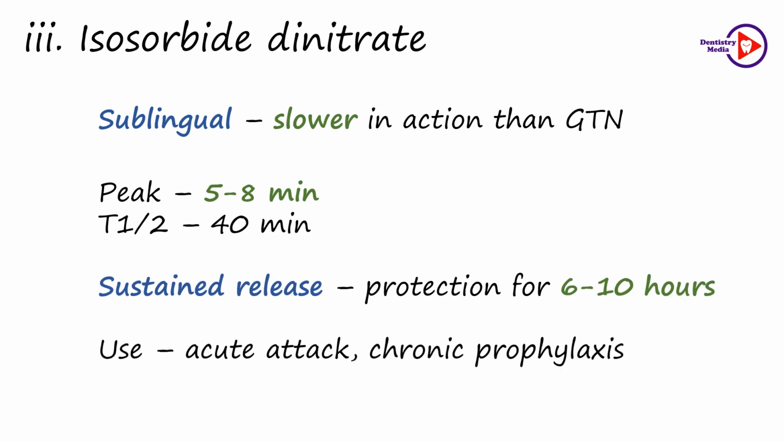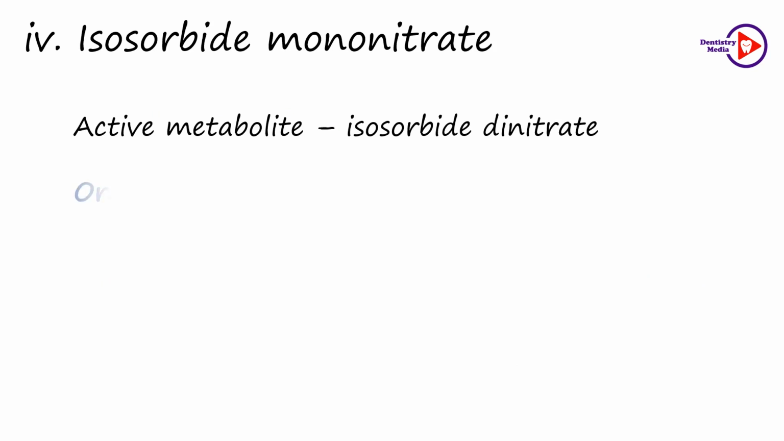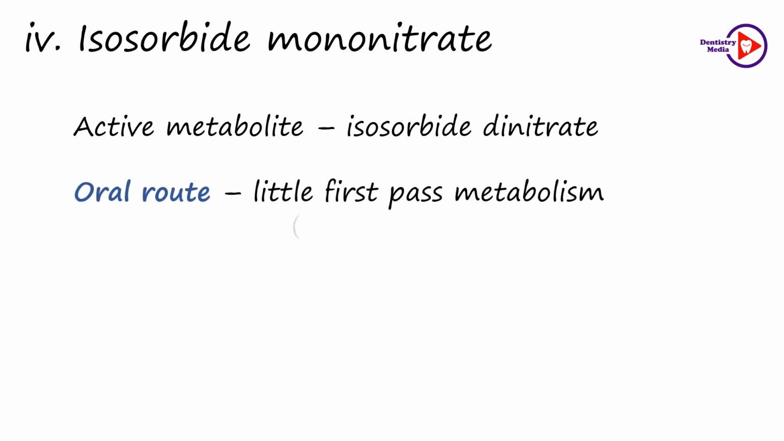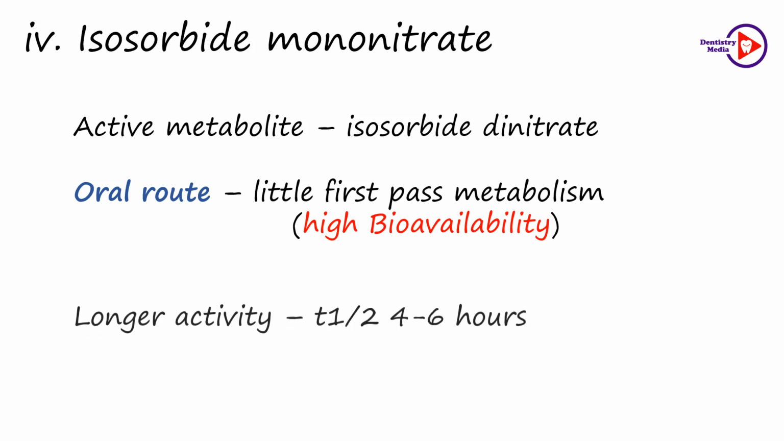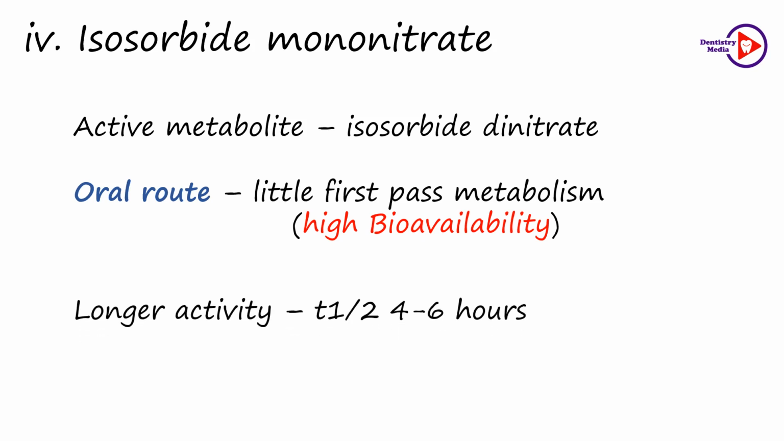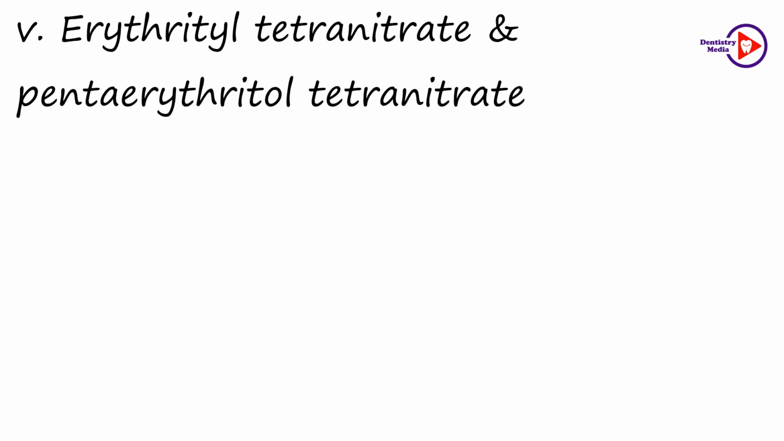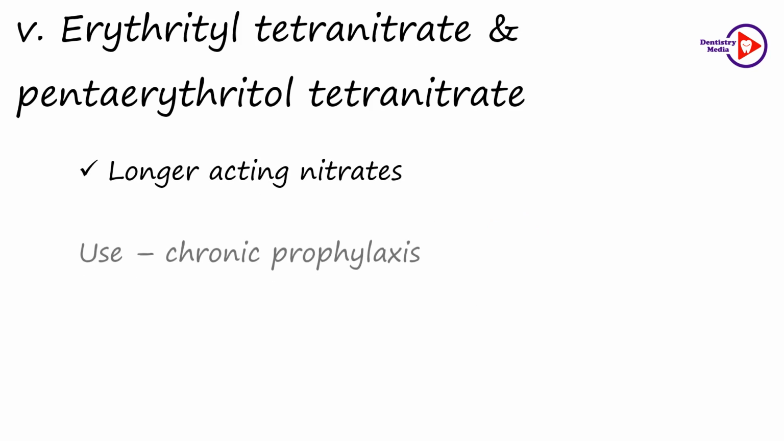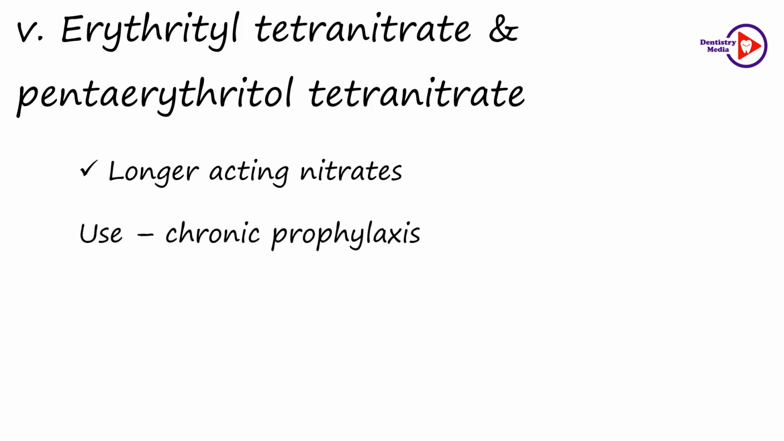Therefore, they are used for the management of acute attack of angina and also for chronic prophylaxis. Isosorbide mononitrate is the active metabolite of isosorbide dinitrate and it has very little first pass metabolism and the bioavailability is very high. Therefore, it has a longer activity with a plasma half-life of 4 to 6 hours. Erythritol tetranitrate and pentaerythritol tetranitrate are longer acting nitrates, therefore they are used for chronic prophylaxis.